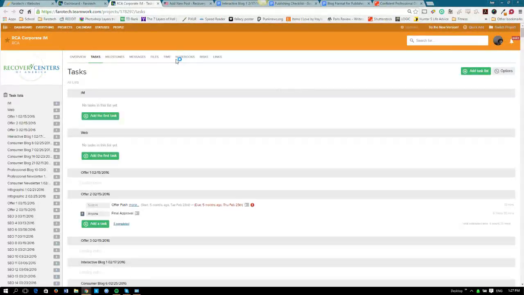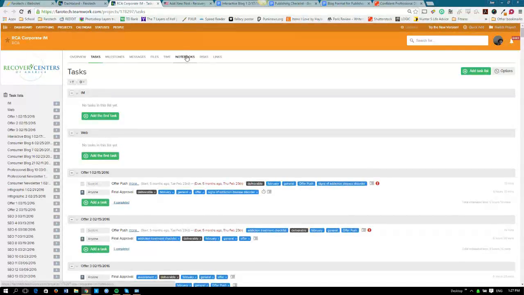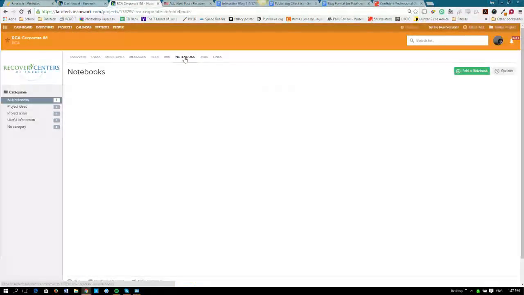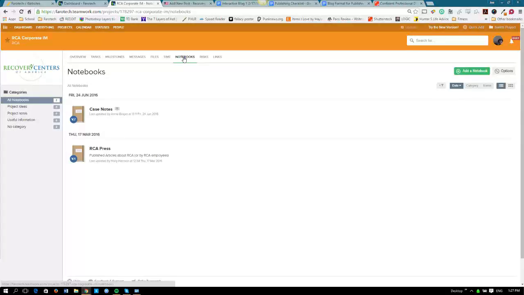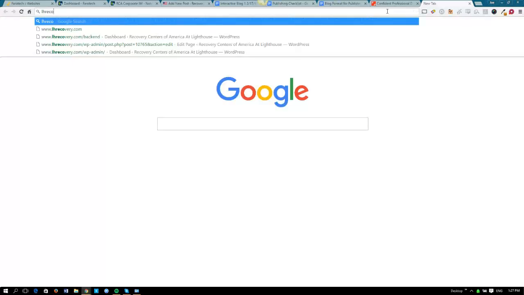Wait for this to load. Notebooks. We have case notes, and we have RCA Press. This doesn't look like they have any publishing guidelines here. So since they don't have any publishing guidelines, we have to go to RCA's website, and we have to see how they normally do it. So we're going to go to lhrecovery.com.